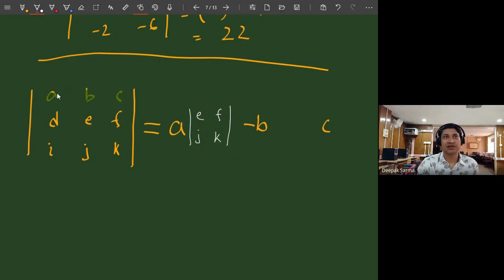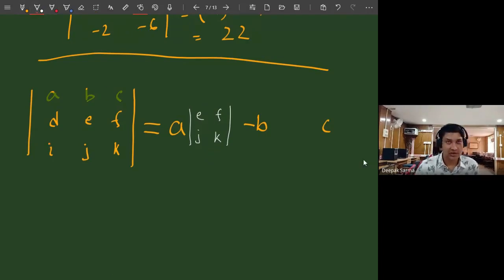In the matrix, if I remove the row and column where A is present, do you see? If I remove this particular row and column, both row and column where A is present, then I will have a 2 by 2 matrix: E, F, J, K. I know how to find the determinant of a 2 by 2 matrix. So if I write that particular